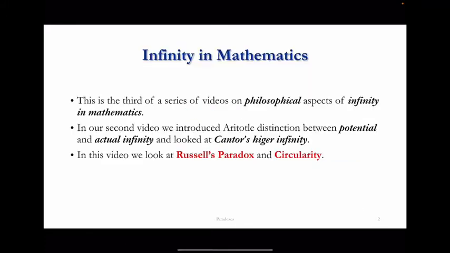This is the third of a series of videos on philosophical aspects of infinity in mathematics. In our second video, we introduced Aristotle's distinction between potential and actual infinity, and we also looked at Cantor's higher infinity. In this video, we look at Russell's paradox and, among other things, the notion of circularity.